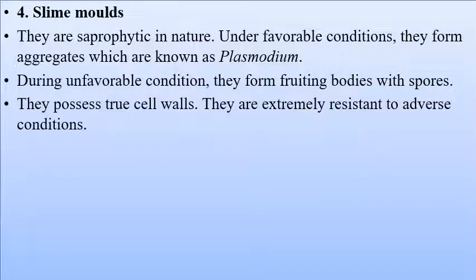Slime molds. They are saprophytic in nature, and under favorable conditions they form aggregates, meaning they are found in colonies. You can never find them as single cells. They are found in aggregates known as plasmodium, and the plasmodium produces spores. During unfavorable conditions they form fruiting bodies bearing spores, which possess true cell walls. They are extremely resistant to adverse conditions, which cannot affect them. They still survive.